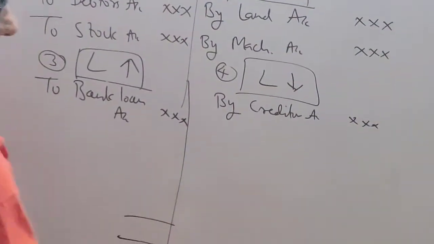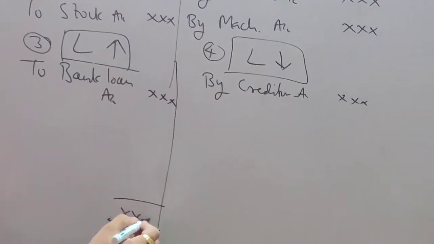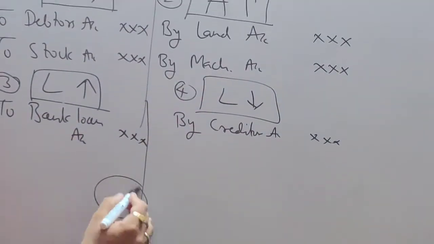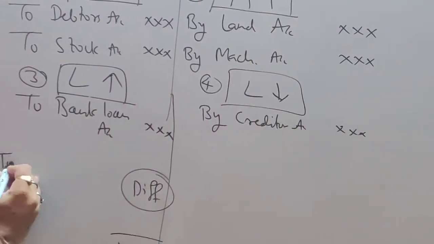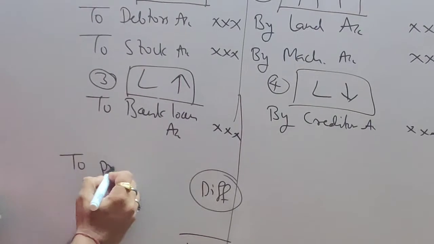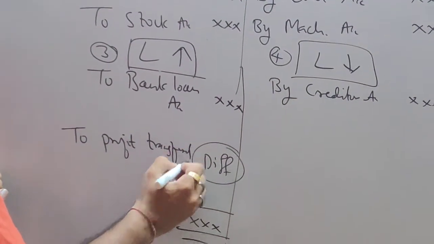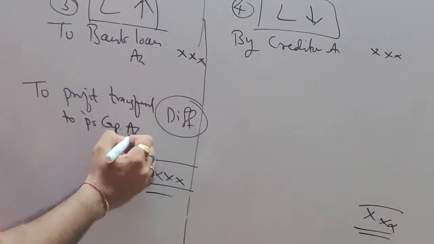Now you do the totaling like you do in all the sums. And you write down a big total on both sides. And if the debit side is smaller, you will write the difference over here. And if this is smaller, you are going to write it as profit transferred to partners' capital account.